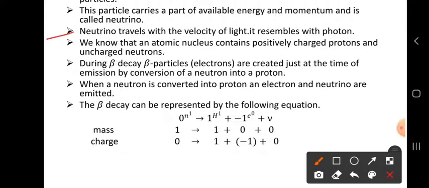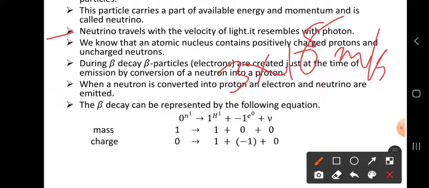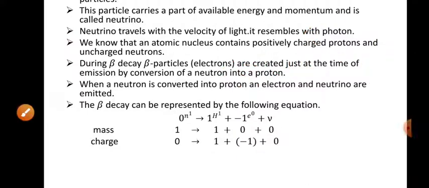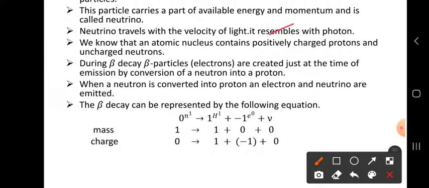Neutrino travels with the velocity of light. So see how much velocity the neutrino has. Its velocity is equal to the velocity of light, that is 3 times 10 to the power of 8 meter per second. And it resembles a photon.